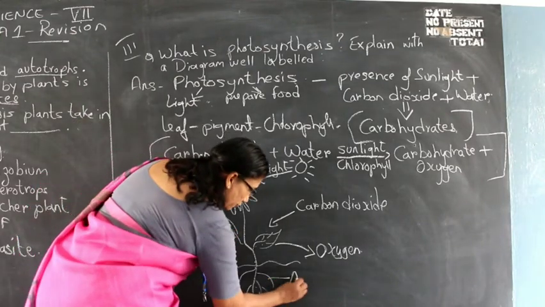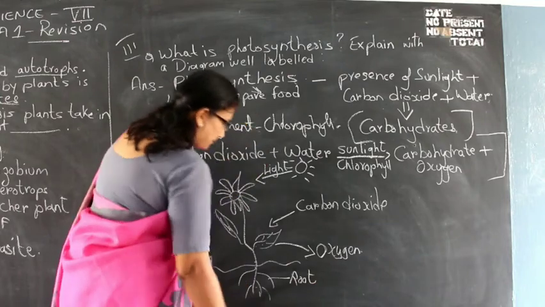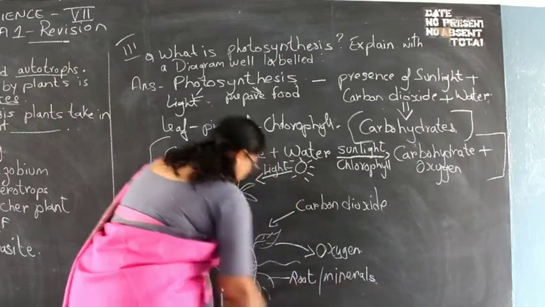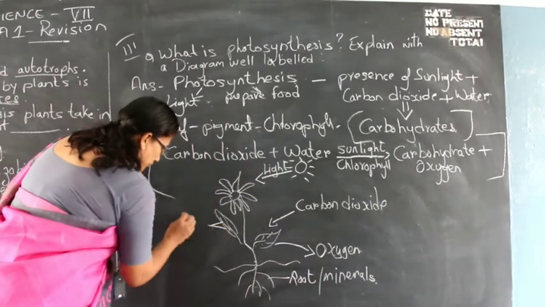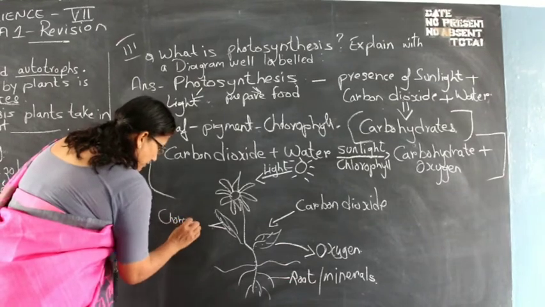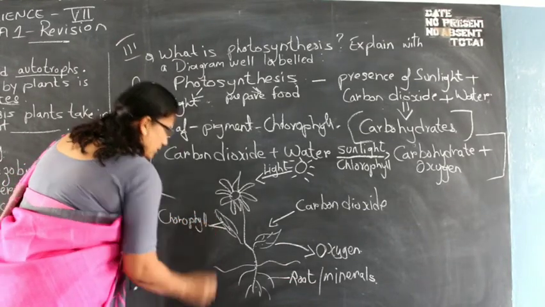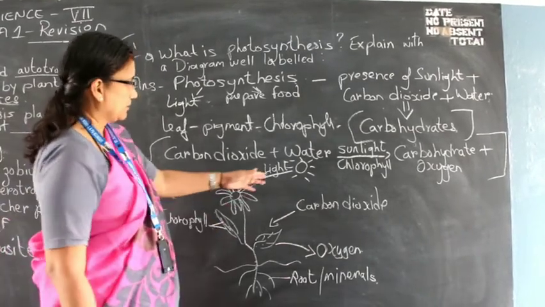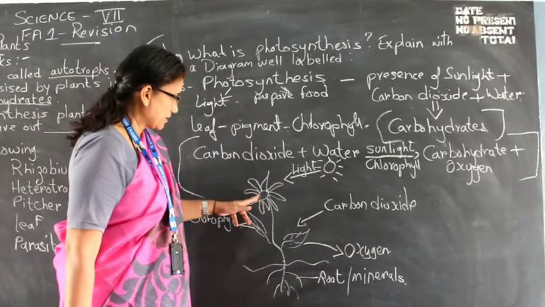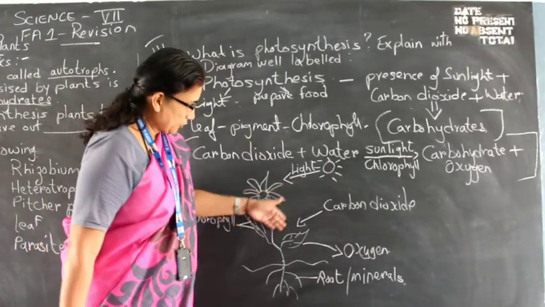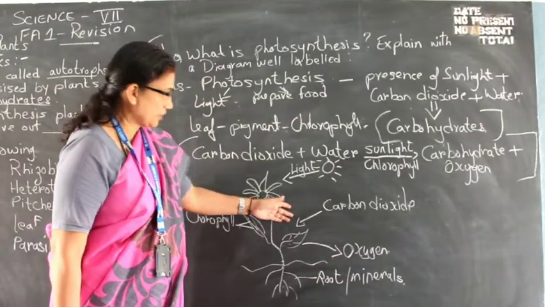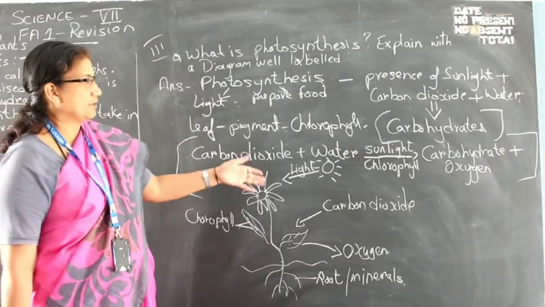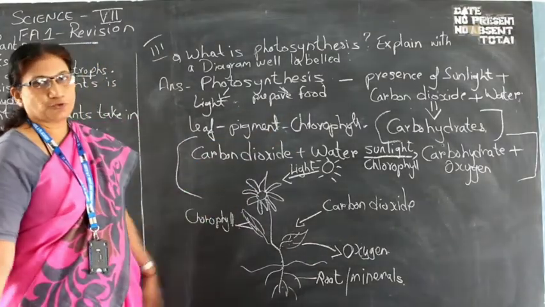This is your roots. Yes, minerals are found in the soil, and your leaf has chlorophyll in it, which is a green pigment which helps to make food. Fine children. So basically, in this small diagram, which you have to label, in the presence of sunlight the plant takes in carbon dioxide from the atmosphere, and it gives out oxygen. In the meantime, chlorophyll in the leaves helps it to make carbohydrates, which is the food for the plant.